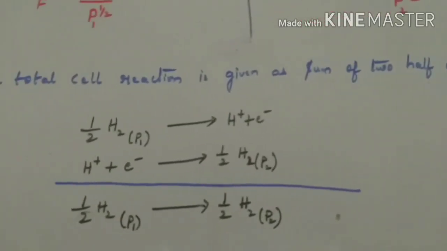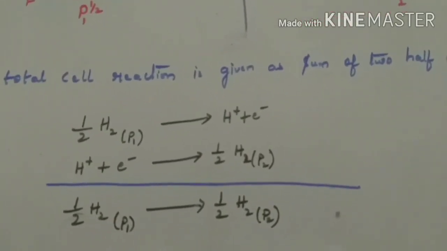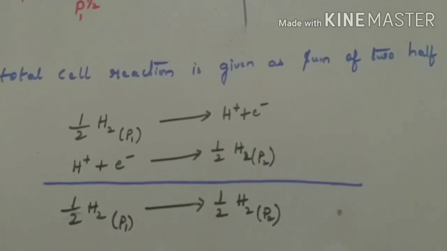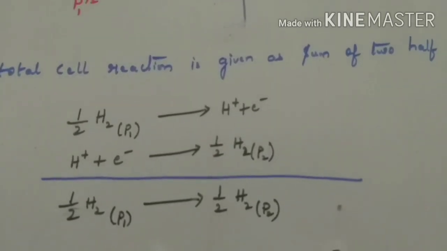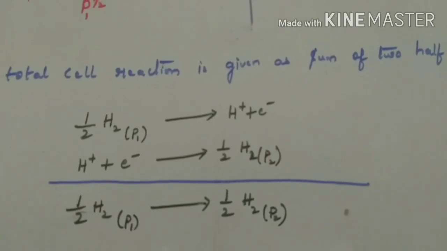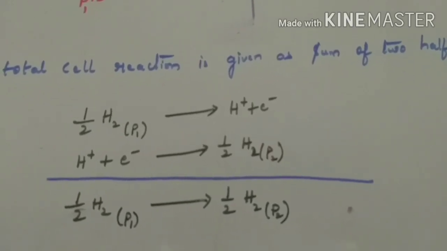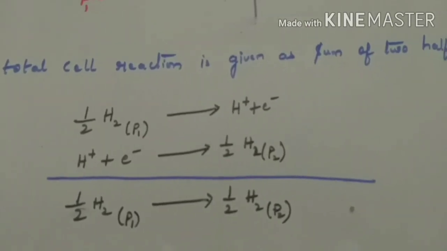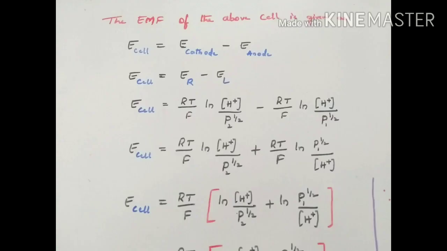The total cell reaction is given as the sum of the two half cell reactions. Then 1/2 H2 at a pressure of P1 gives rise to H+ + e-. Then H+ + e- gives rise to 1/2 H2 at P2. Then the total overall cell reaction becomes 1/2 H2 (P1) gives rise to 1/2 H2 (P2).